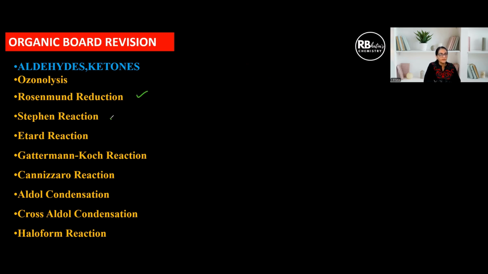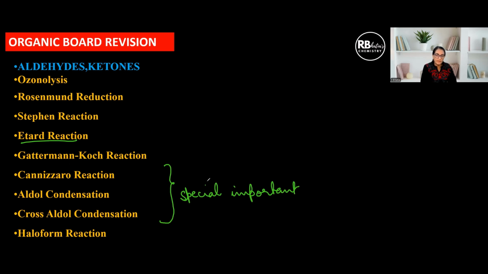Then Rosenmund reduction, Stephen reaction, Etard reaction, Gattermann-Koch, Cannizzaro, aldol, crossed aldol, haloform. Out of these, these three have a special importance. They are extremely important and can be asked in different ways: either write a note, give an example, or give the products of aldol condensation or crossed aldol condensation with a given choice of compounds. Let us say they give you CH3CHO and ask you to give a crossed aldol product with